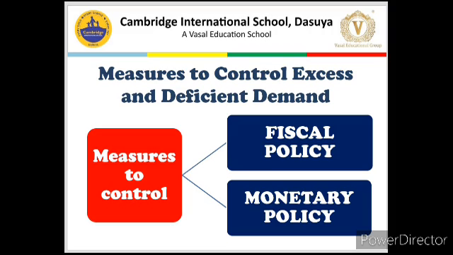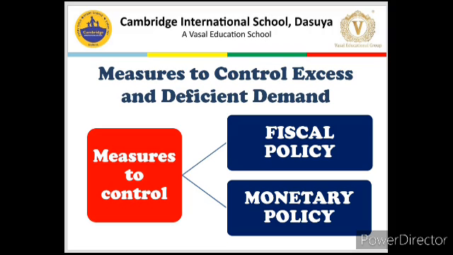Fiscal policy is governed or controlled by the finance ministry, meaning it is a direct government policy, whereas monetary policy is controlled by the central bank of a country, which is more of an indirect instrument in the hand of government, because central banks of any country are considered autonomous institutions. They work under government, but government does not directly or 100% control them.